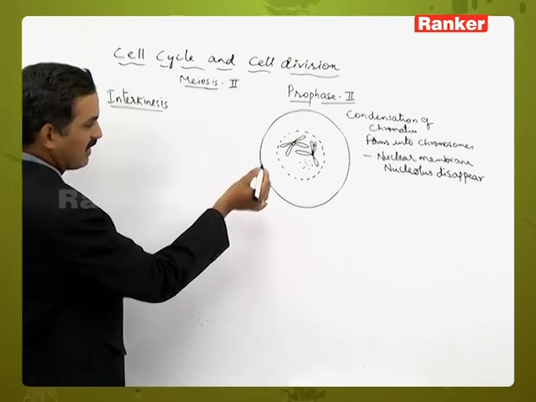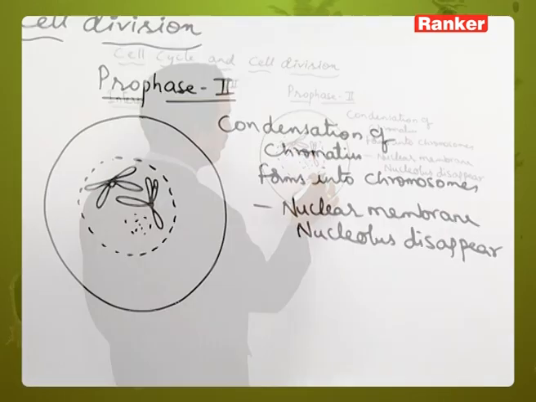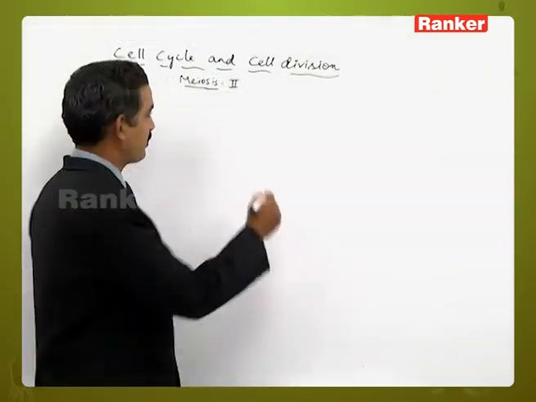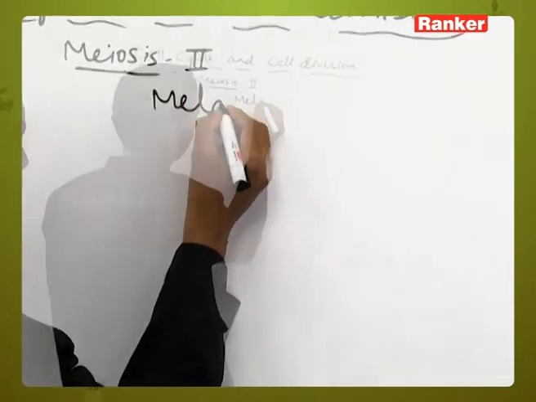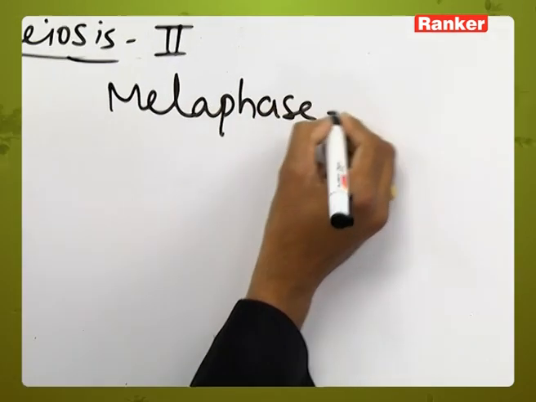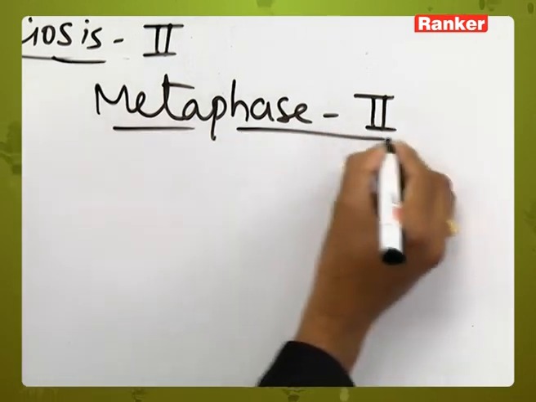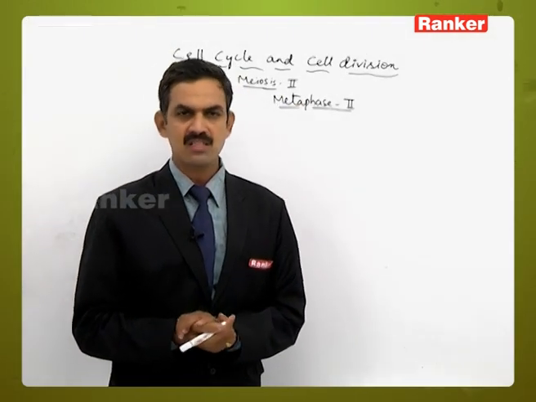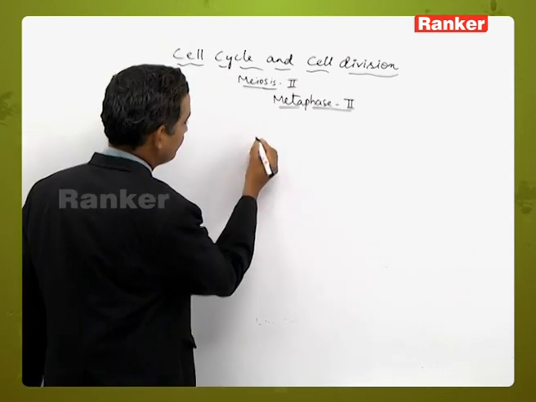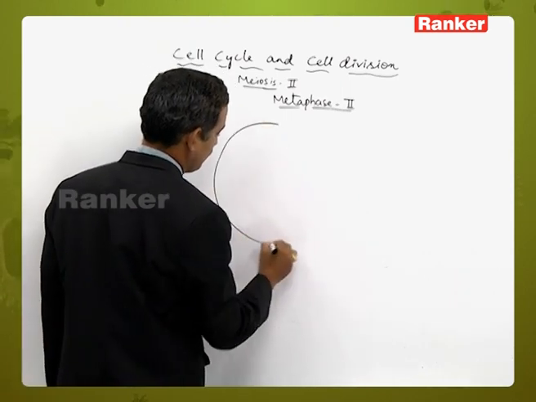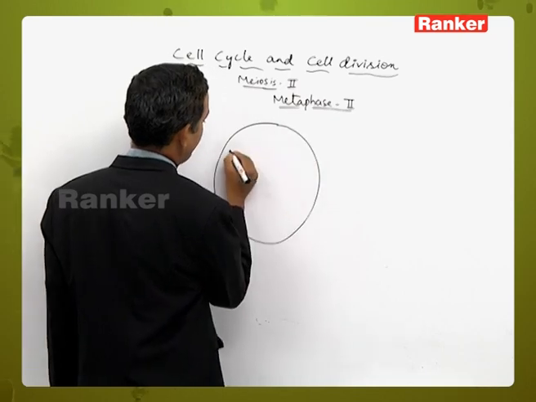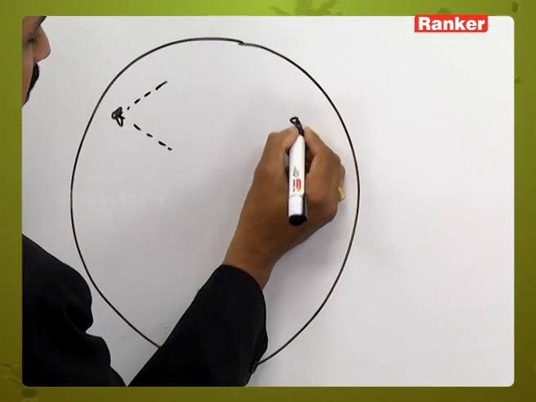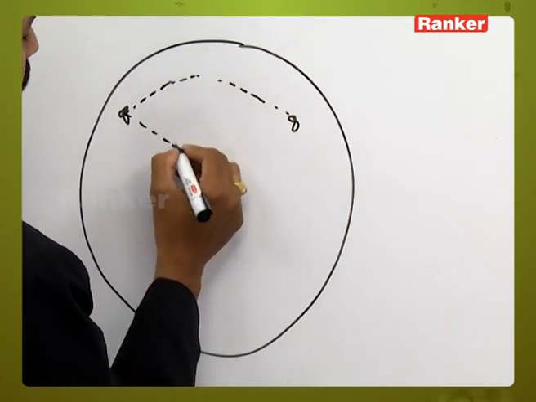So this is a condition related to one nucleus. In the 2 nuclei, the same type of changes will be observed. Coming to metaphase 2, all the chromosomes of both the nuclei will be released into the cytoplasm. So here now the spindle fibers have been formed. These spindle fibers are perpendicular to the spindle fibers which were formed during metaphase 1.